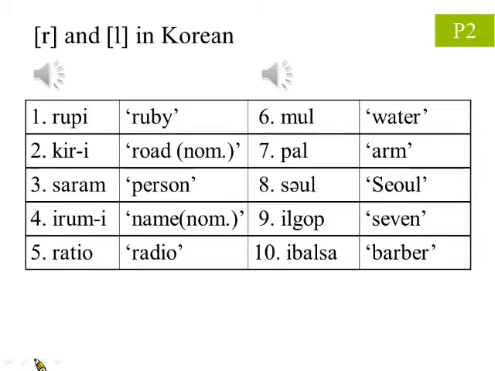The subject we discuss here concerns the L and R sounds in the Korean language. Here are the words relevant to this topic, and the words in quotes are the corresponding English meaning. 루비, 길, 사람, 이름, 라디오, 물, 발, 서울, 일곱, 이발사.